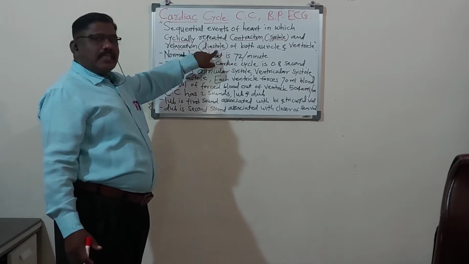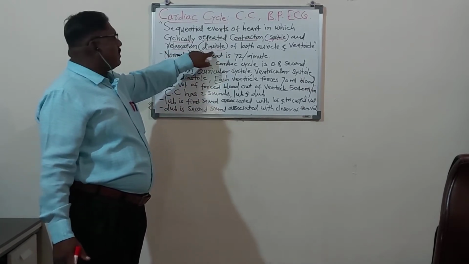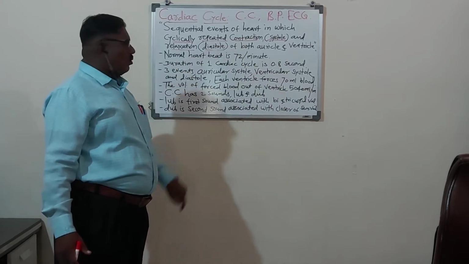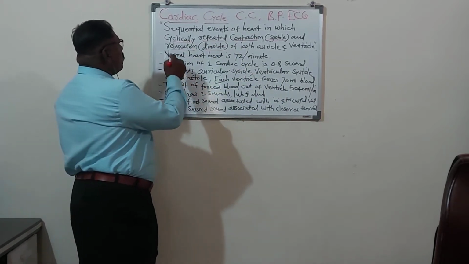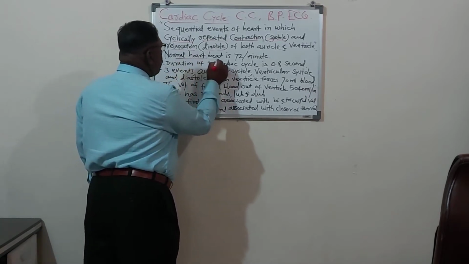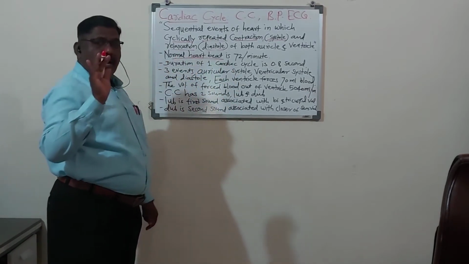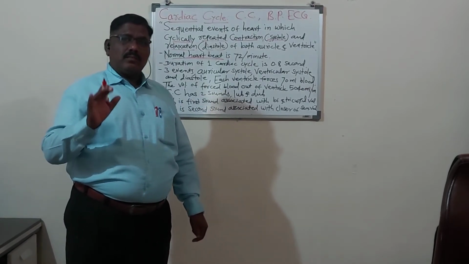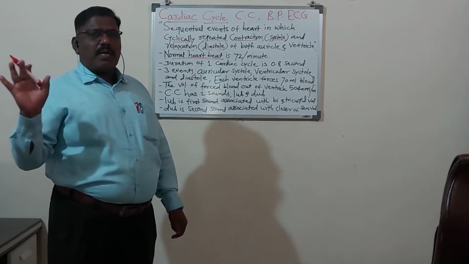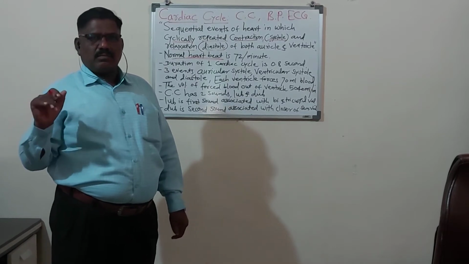Relaxation is called the diastole. This is the medical language, and contraction is called the systole. So generally, there is the normal heartbeat and the abnormal. Remember, normal is good, abnormal is somewhat dangerous.